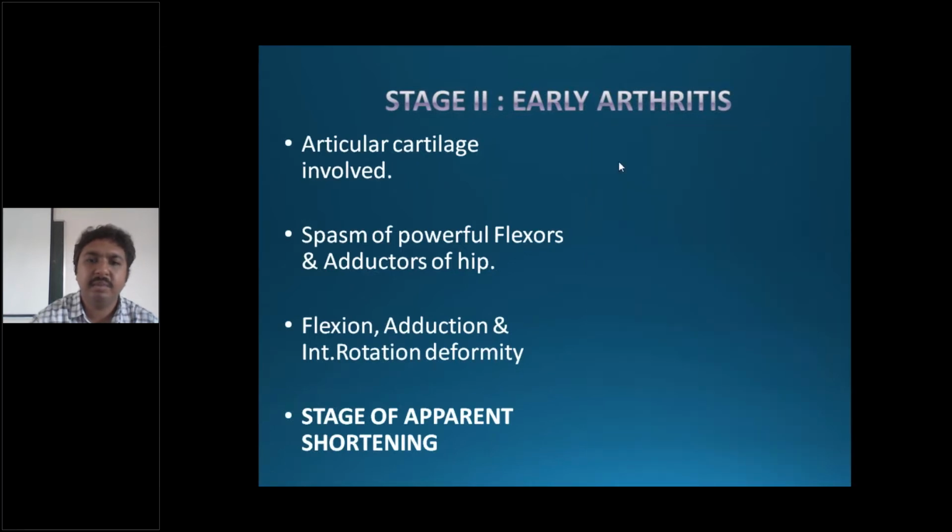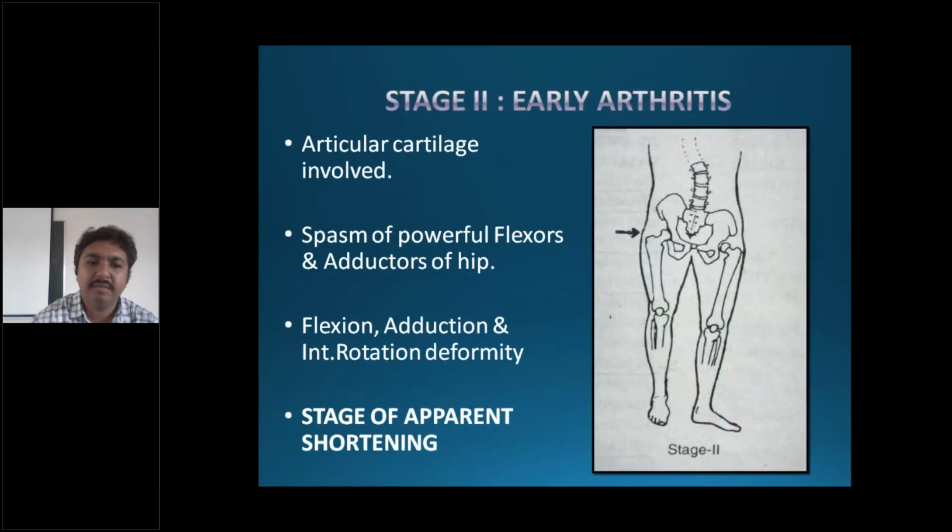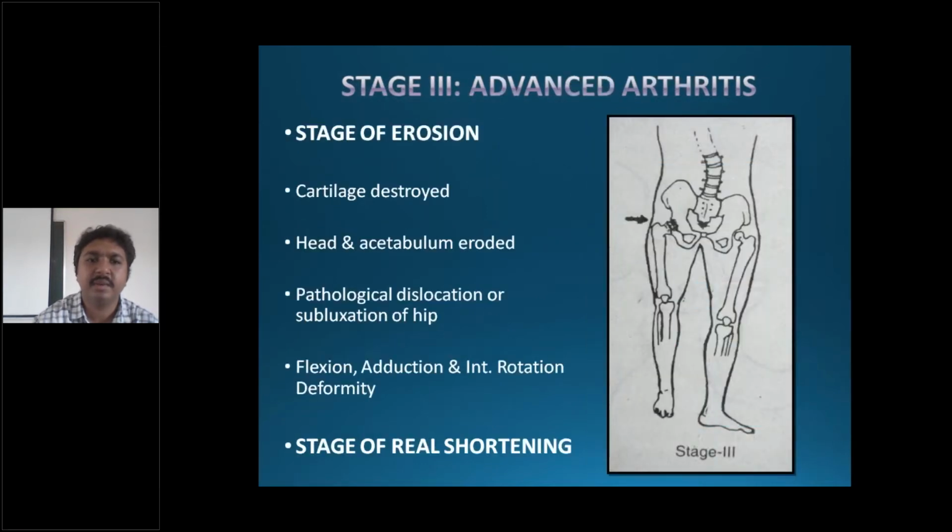Stage 1 is FABER, F-A-B-E-R, flexion, AB is abduction, ER is external rotation. FABER is stage 1 synovitis. FADIR is flexion, adduction, and internal rotation in early arthritis. There is shortening in second stage.